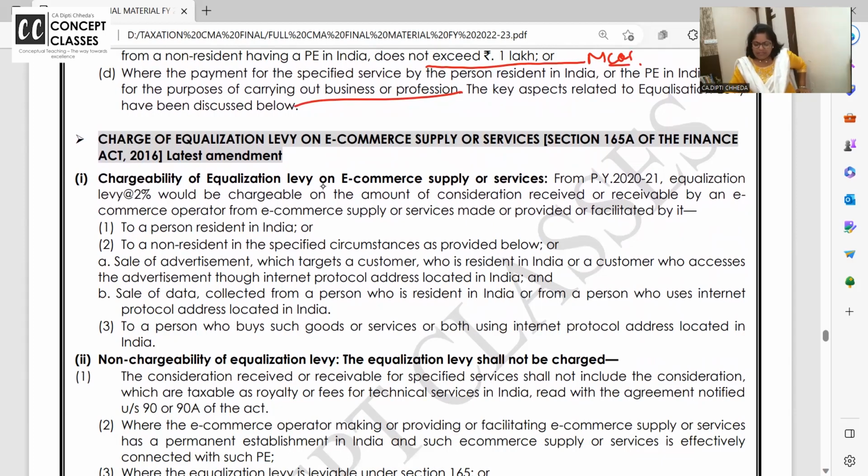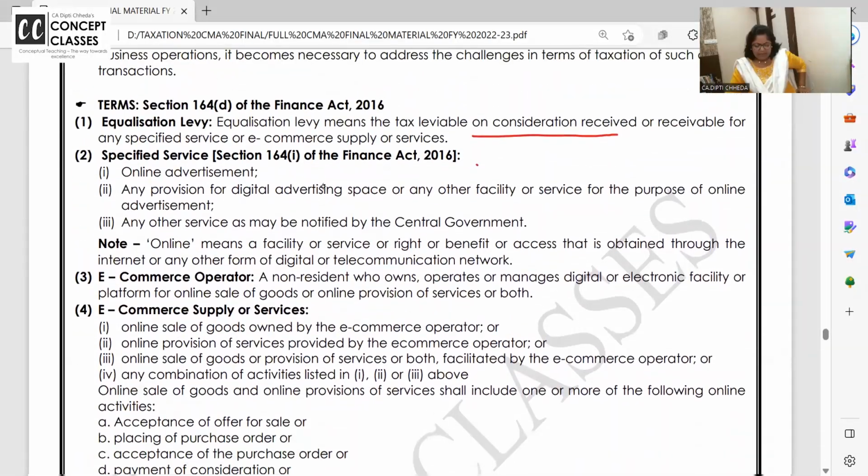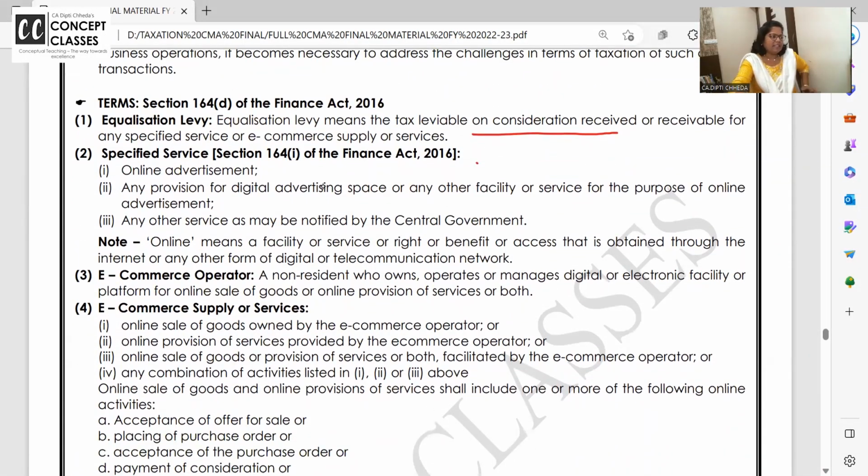Now we will do 165A. But before I go to 165A, some terms should be clear. Look here, read from here once. Who is an e-commerce operator? Just the second part.